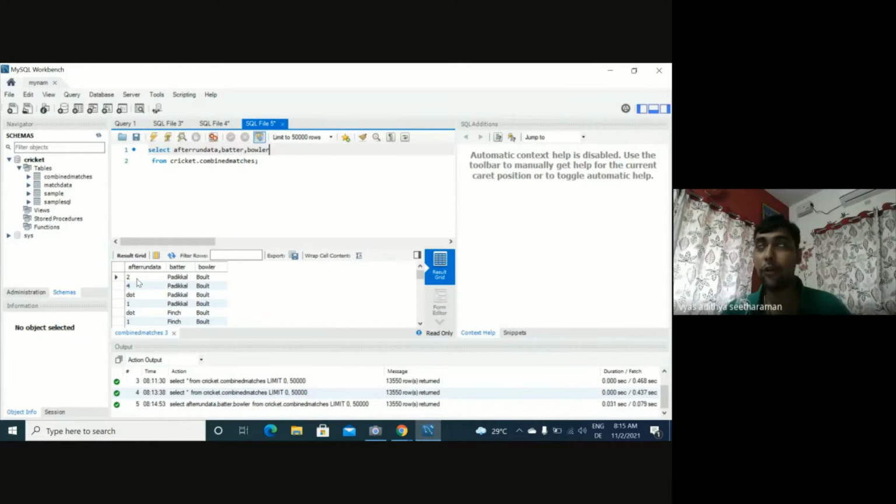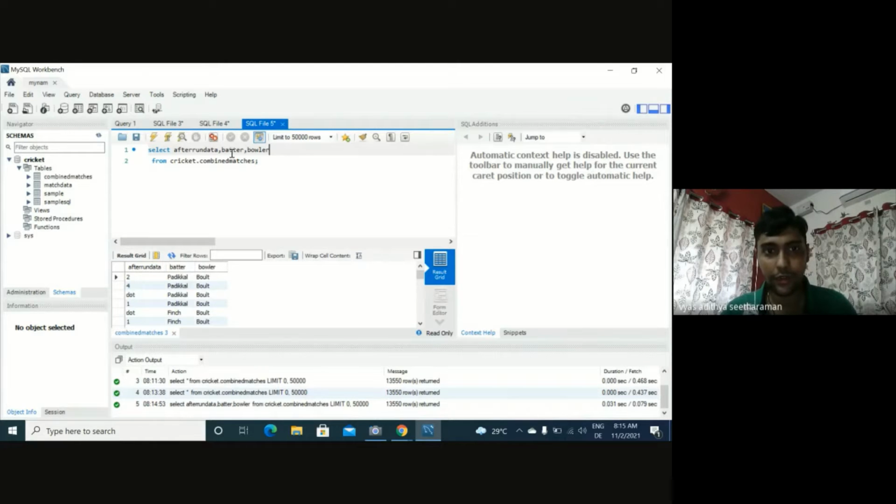Okay, now comes the question. Suppose I want to select with a specific filter in mind. I want to filter the data, for example, right? What can a filter be? For example, I want to see only those balls where the batsman was, for example, Virat Kohli, right? So how would we do that?